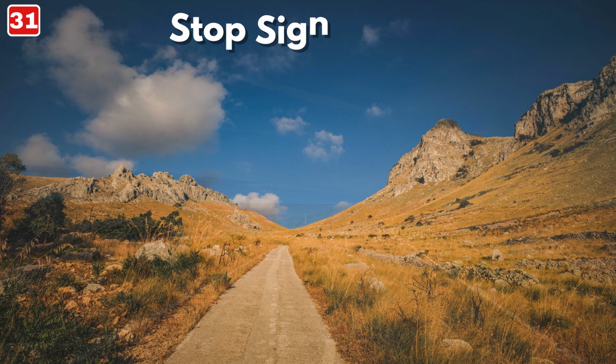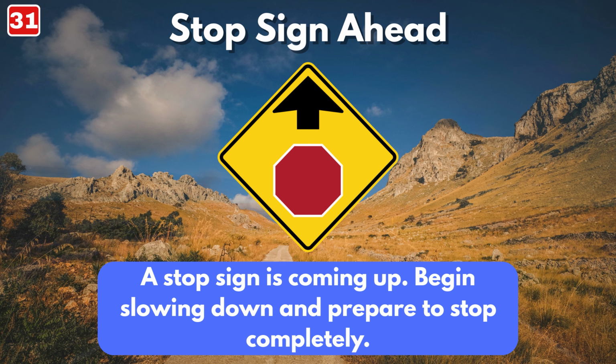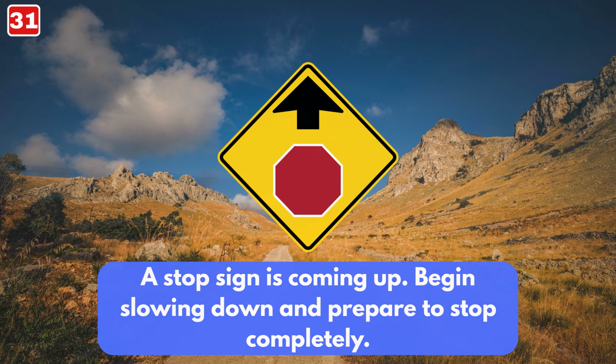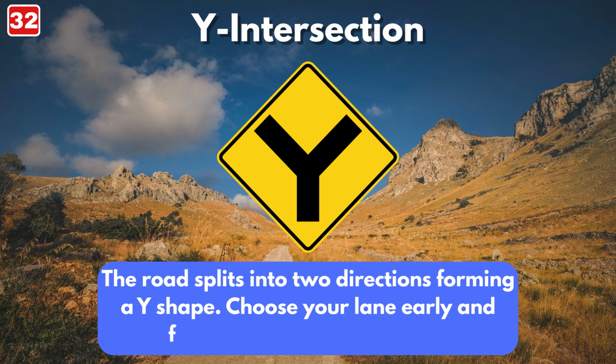Stop sign ahead sign. A stop sign is coming up. Begin slowing down and prepare to stop completely. Y intersection sign. The road splits into two directions forming a Y shape. Choose your lane early and follow the appropriate path.